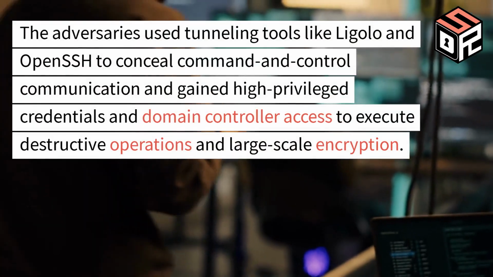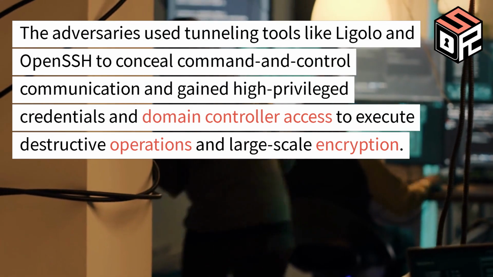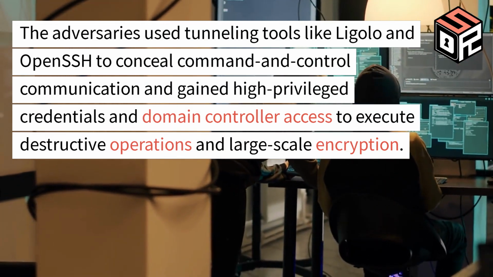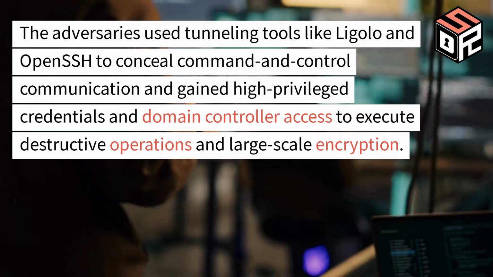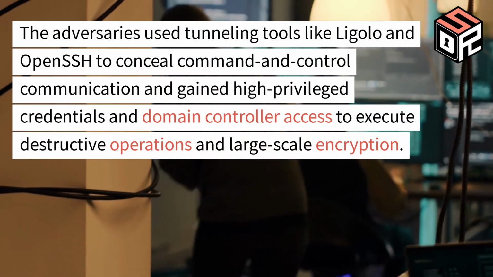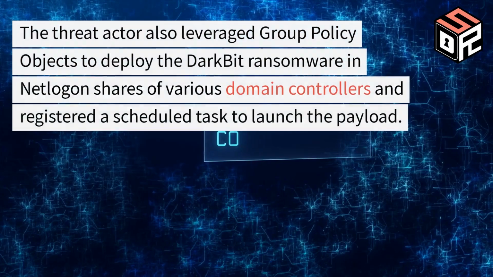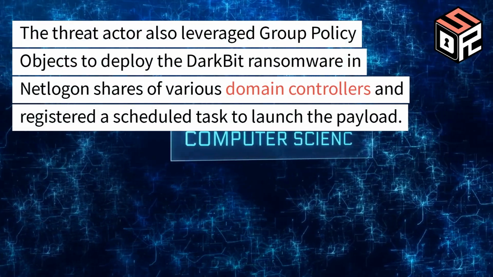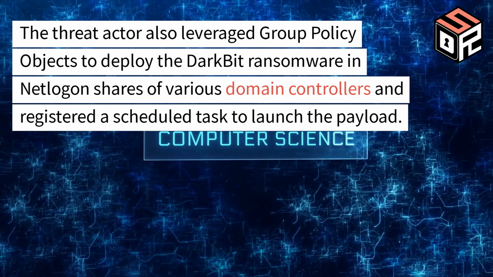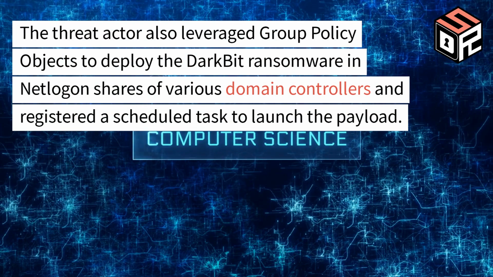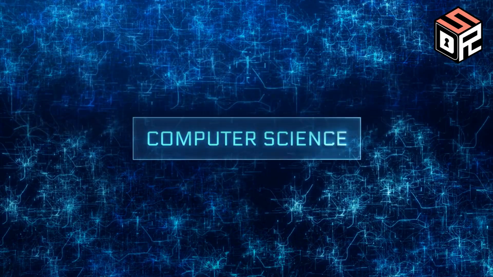The adversaries used tunneling tools like Ligalo and OpenSSH to conceal command and control communication and gained high-privileged credentials and domain controller access to execute destructive operations and large-scale encryption. The threat actor also leveraged group policy objects to deploy the Darkbit ransomware in netlogon shares of various domain controllers and registered a scheduled task to launch the payload.